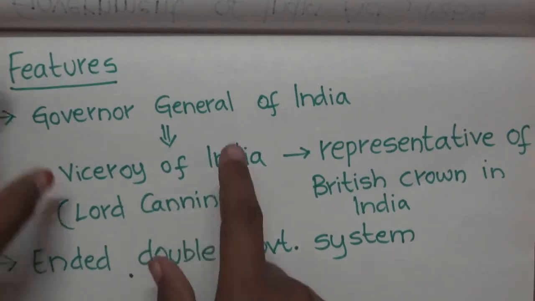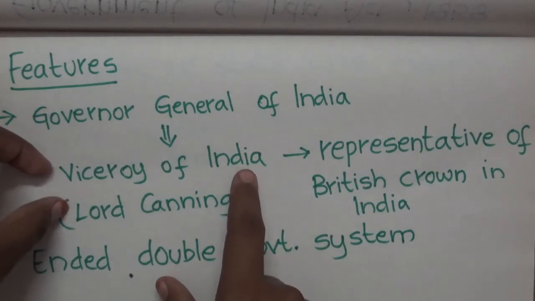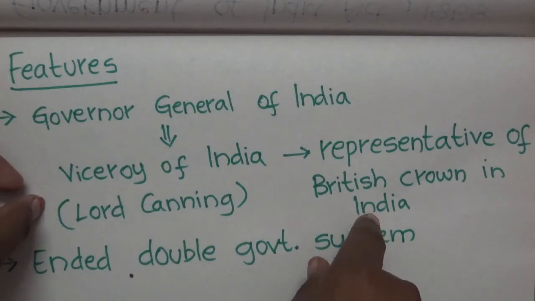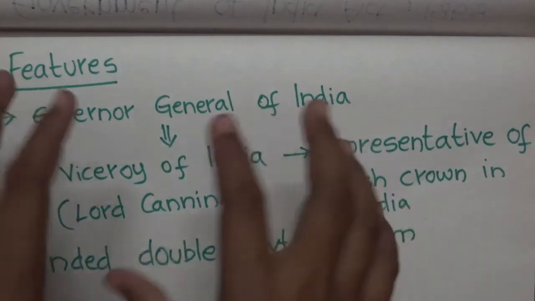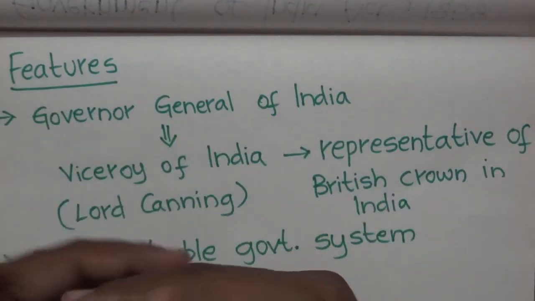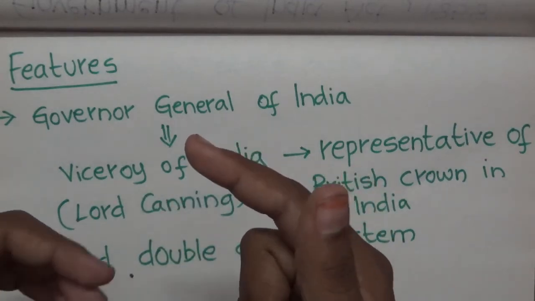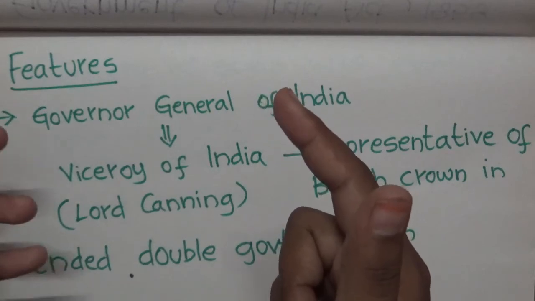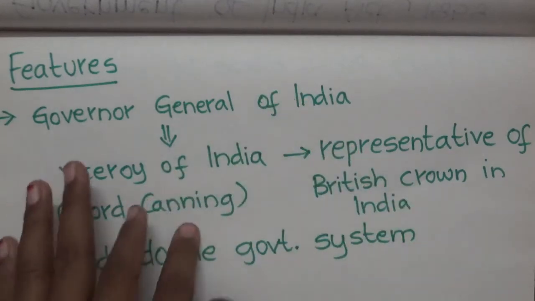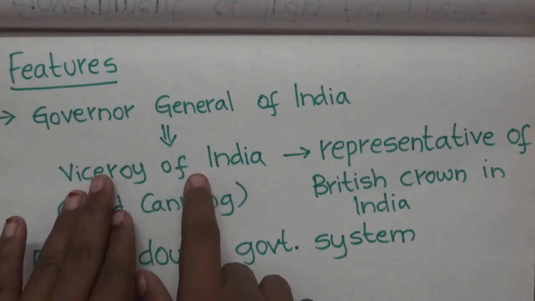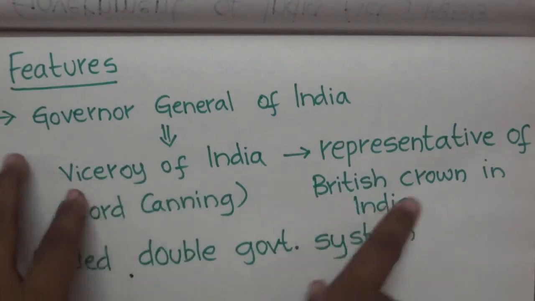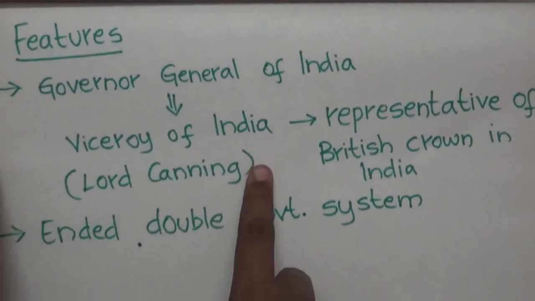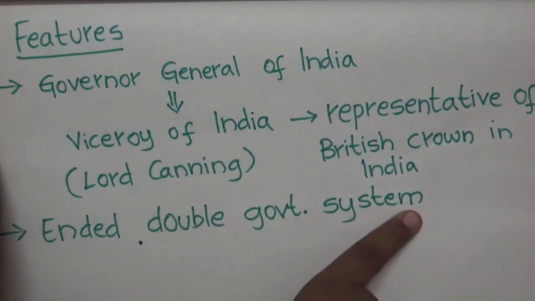This Viceroy acted as a representative of the British Crown in India. What does this mean? This means India went into complete control of the British government. That means the British Crown, Queen Elizabeth, ruled indirectly in India, and the representative of the British Crown in India is the Viceroy. Is it clear?